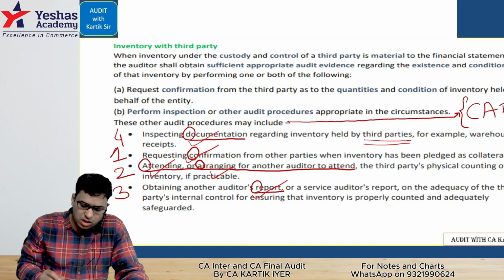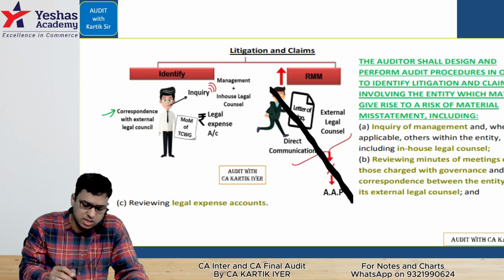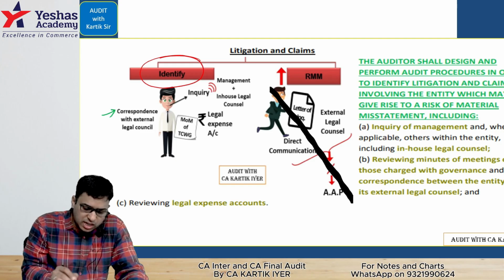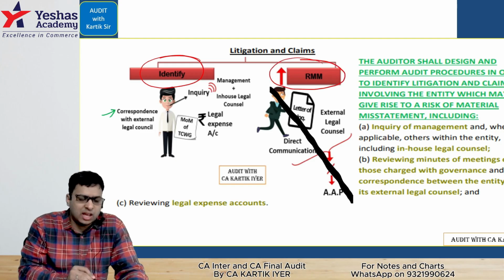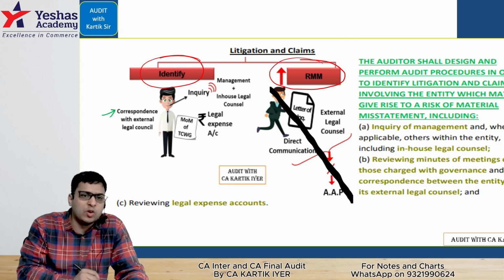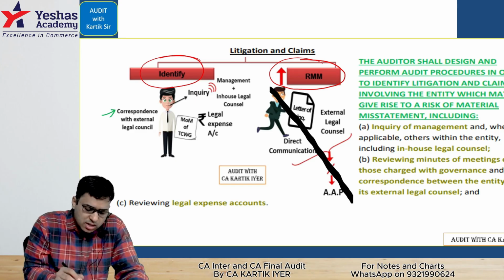Okay. Next is in relation to litigation and claims. We did two questions. First is identification, and second is where RMM is high. If RMM is high, we had done an excellent diagram. I'll take you there. First, how will you identify litigation and claims with third parties? First, you will make inquiry of the management and in-house legal counsel.